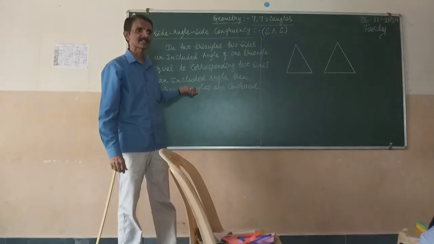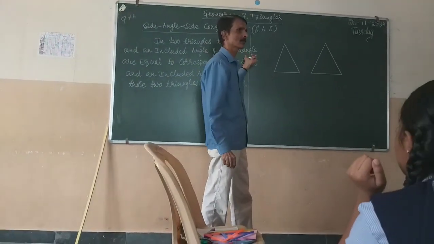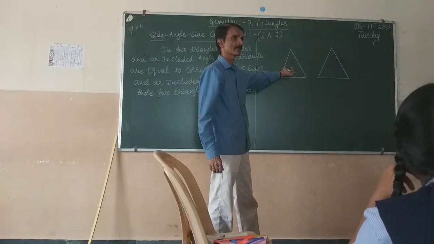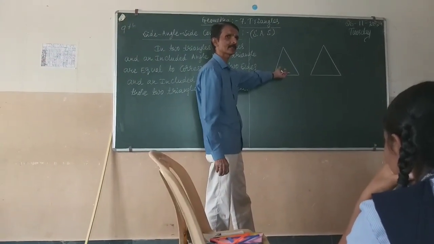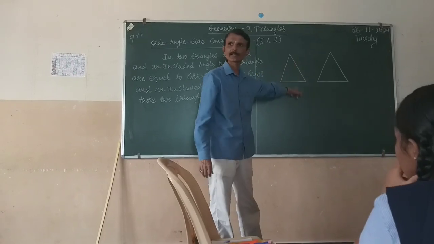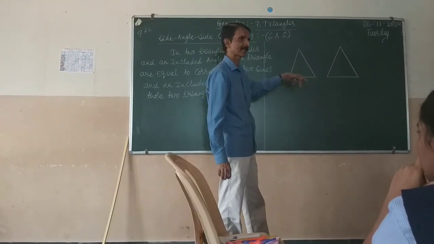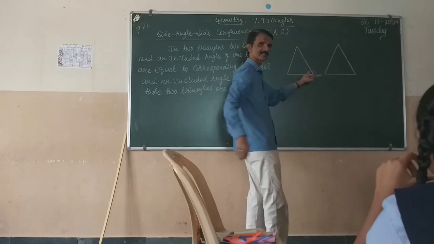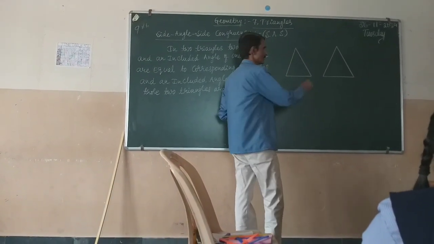Try to understand the SAS congruency rule with the help of the diagram. So here I have drawn the two triangles. This is not a construction, we have just drawn the diagram.